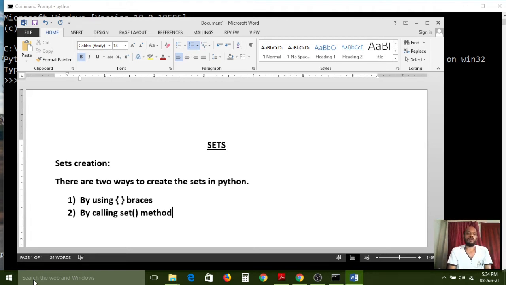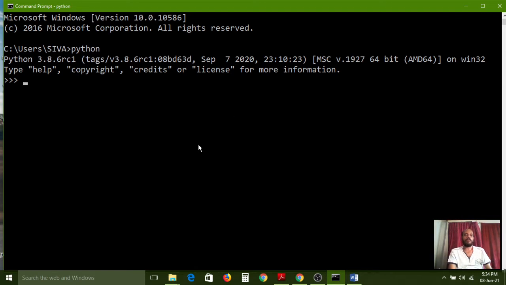If you want to create any set in Python, we must use one of these two ways, either this one or this one. Now I would like to create them practically, then only you can get an awareness of how to create the sets.